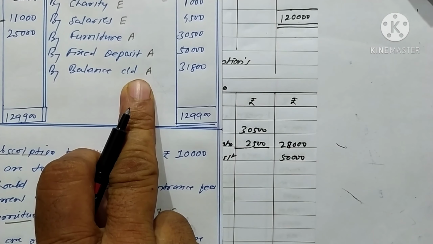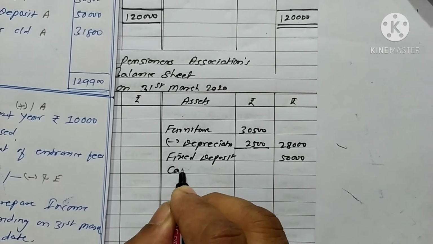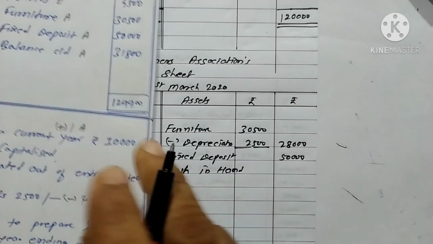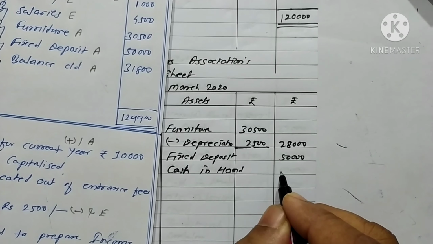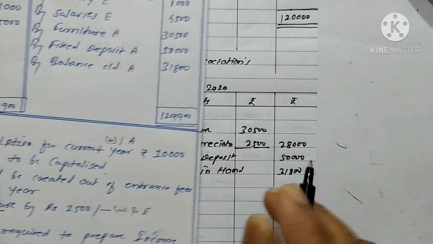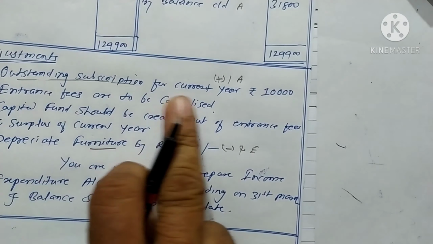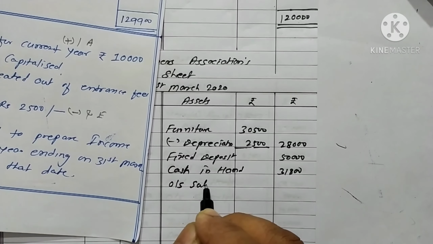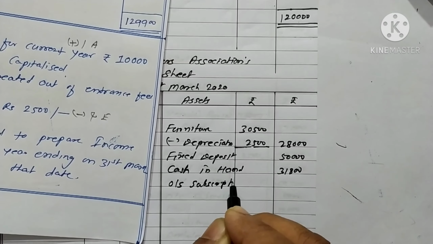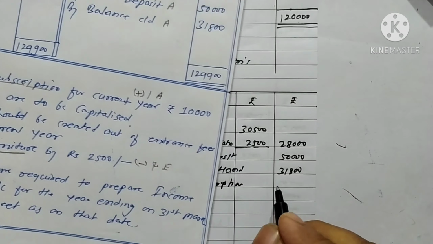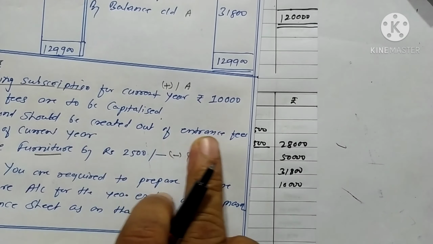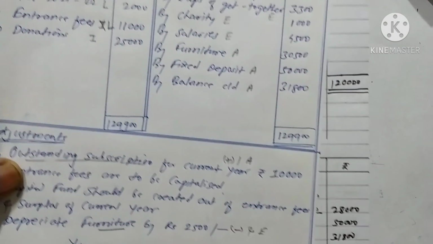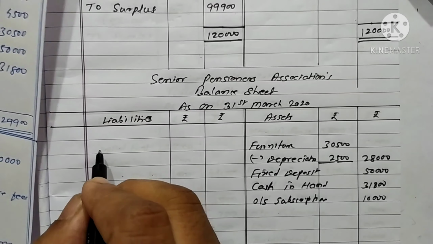Next is cash in hand. Cash in hand rupees 31,800. Now see next item, outstanding subscription on asset side, rupees 10,000. Okay, nothing else.